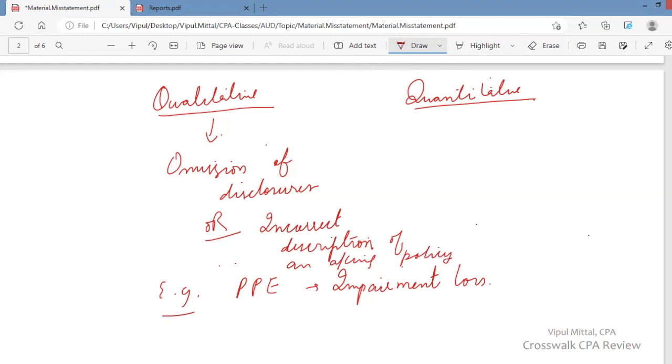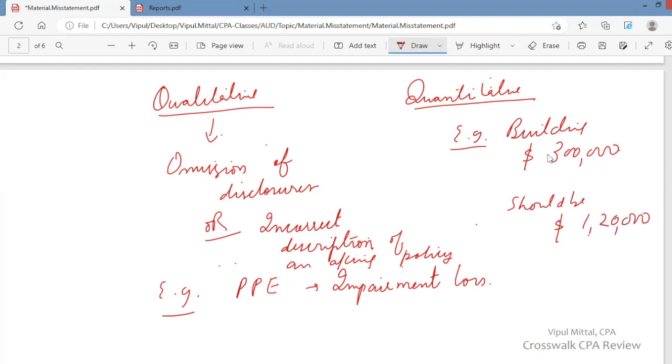A material misstatement may be due to quantitative factors. For example, management reported building at $300,000, but as per you, its value should be $120,000. Building is overstated. There is a misstatement. You may consider this a material misstatement. This is quantitative in nature.